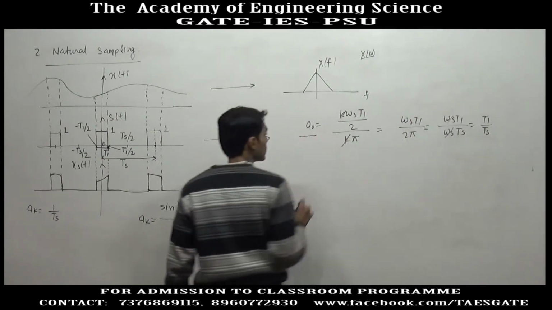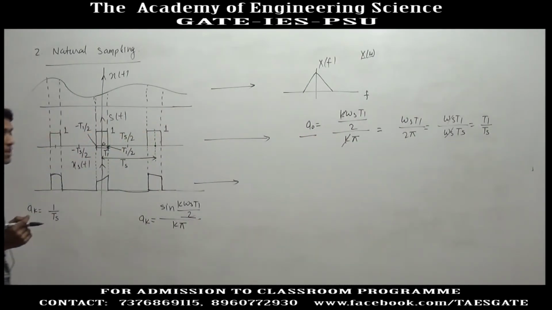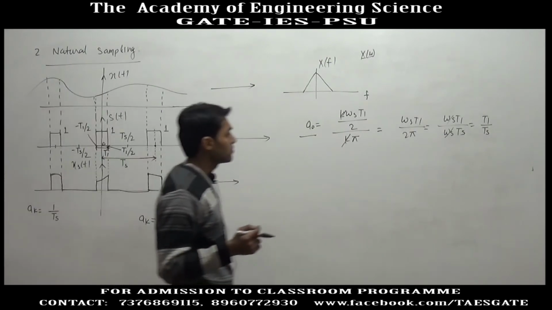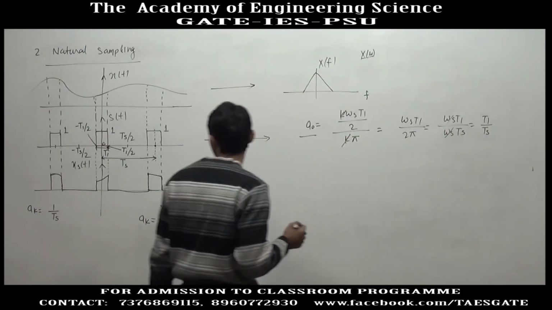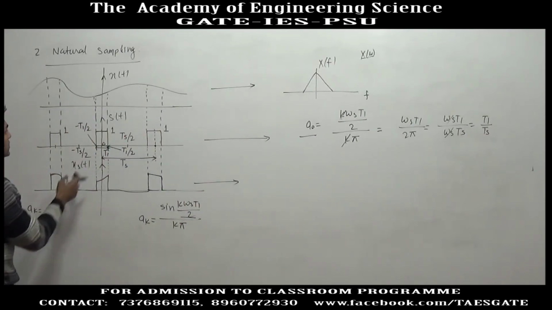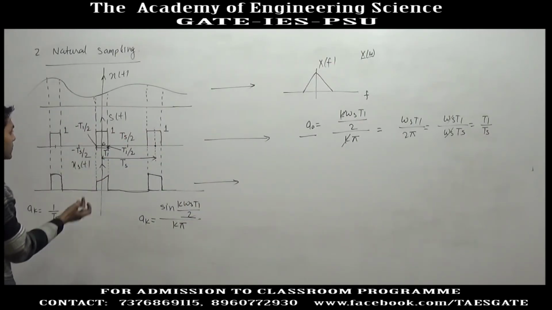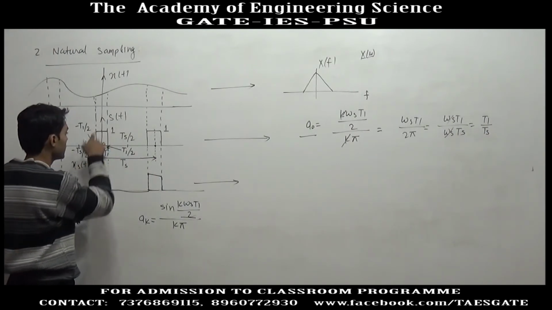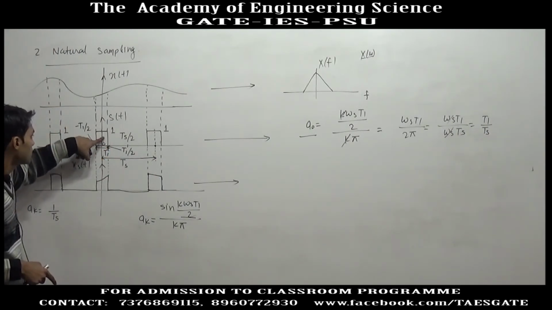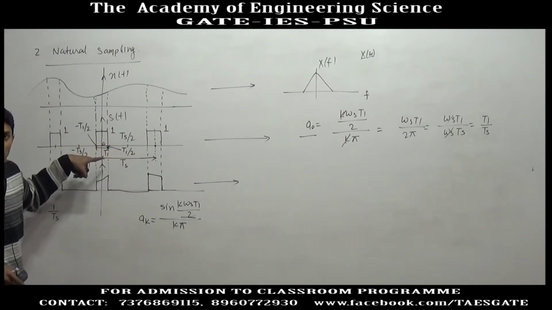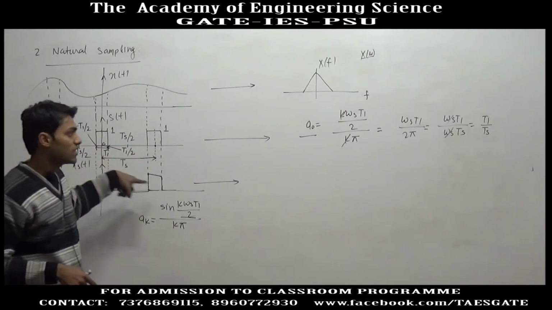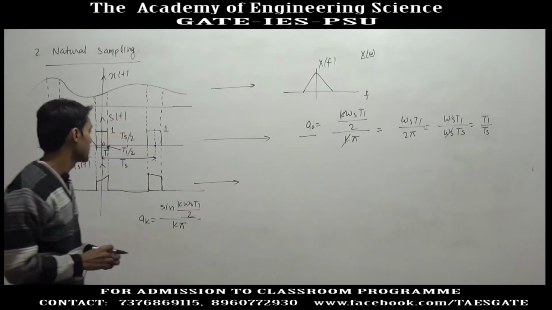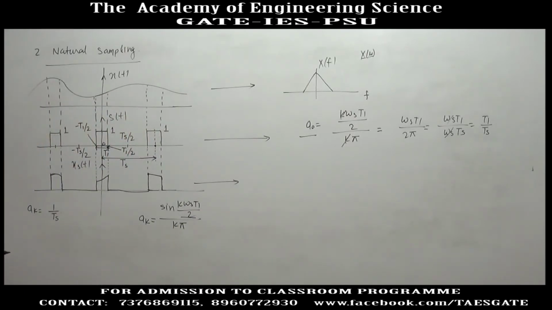From the Fourier series coefficients, we also know that a naught gives the average value of the function f(t). So the average value is T1 by Ts. If you calculate from the signal, in one time period the area is T1 into 1 and the total time period is Ts, so the average value is T1 by Ts. This verifies it here.